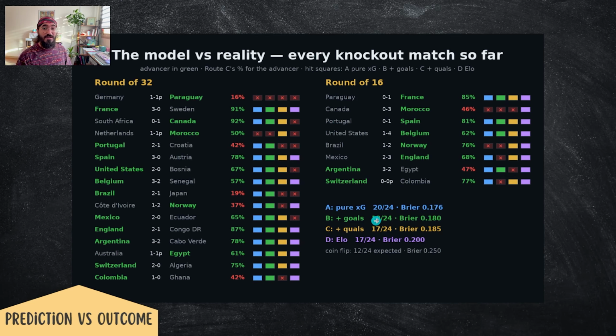A pure XG model, I don't blend it and I don't include the qualifiers. I just look at the Opta XG and then compare the teams based on that. And that was able to guess 20 out of the 24 games. And keep in mind, the pure XG I used here is from the group stage, so it wasn't looking at the round of 32 and round of 16. It was blind to these knockout stages, so it's fair to use that for prediction here.